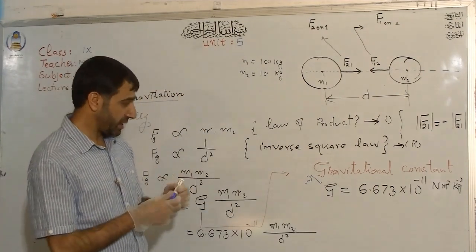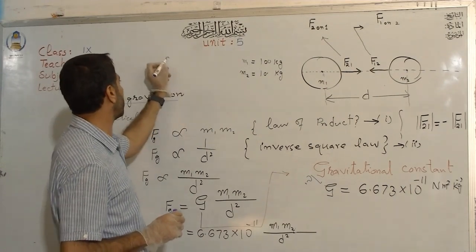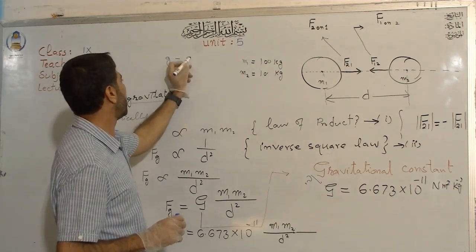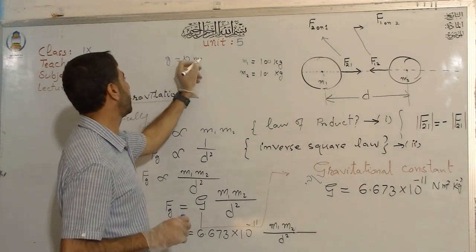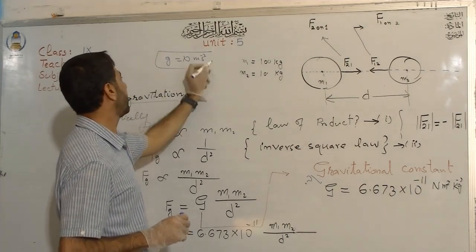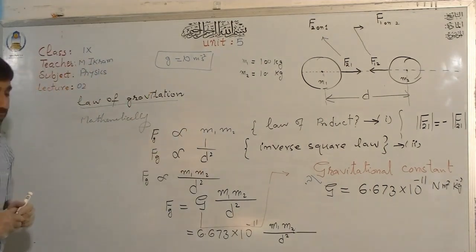Remember class, I just want to tell you another thing also. You might have seen this thing also: 9.8 or 10 meter per second square. Remember, there is a big difference between these two. And what is the big difference?